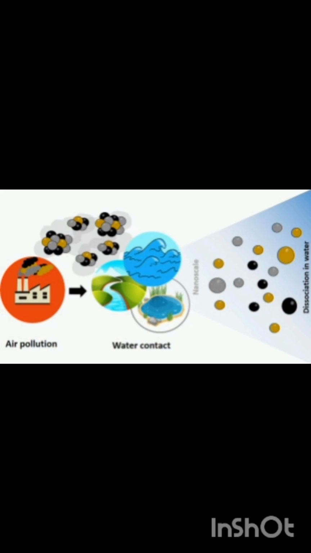Now, usually the gases emitted by anthropogenic causes mix with the atmosphere, and float over the troposphere in our atmosphere.